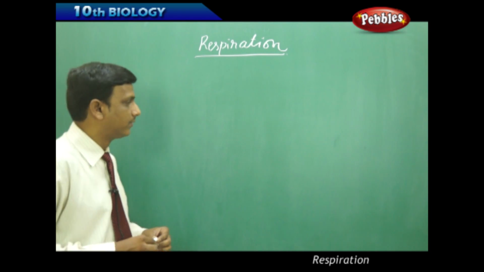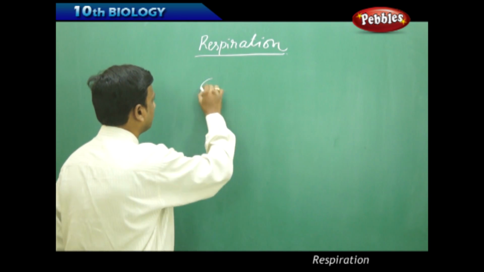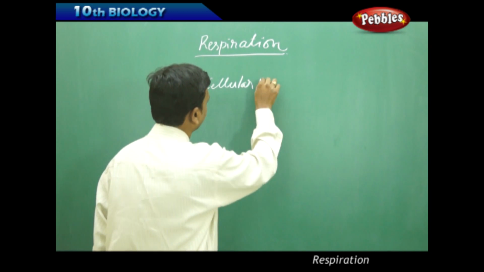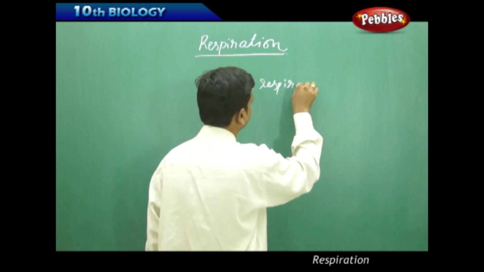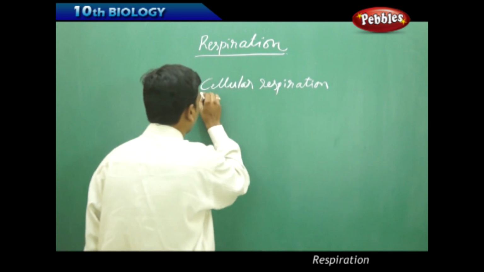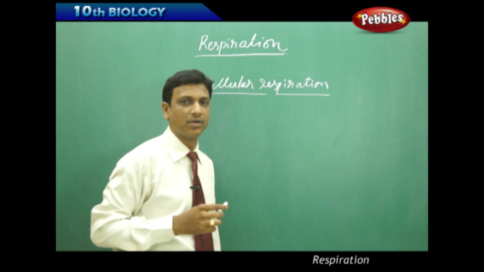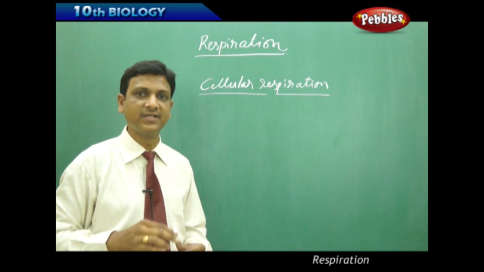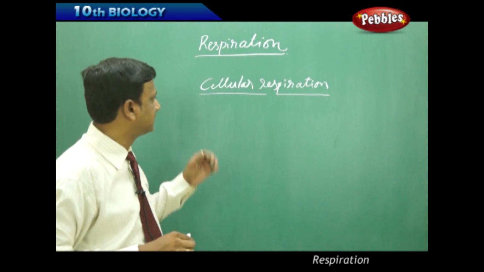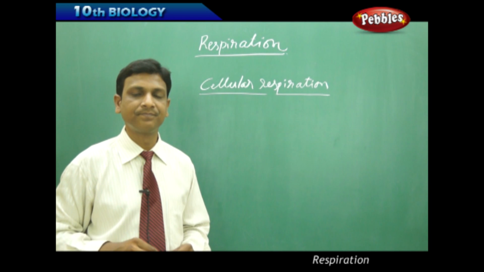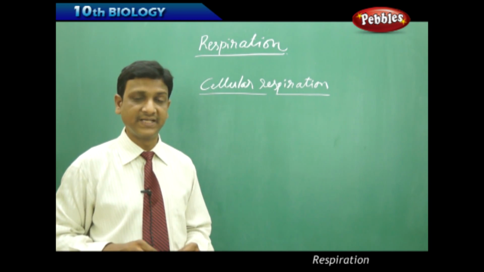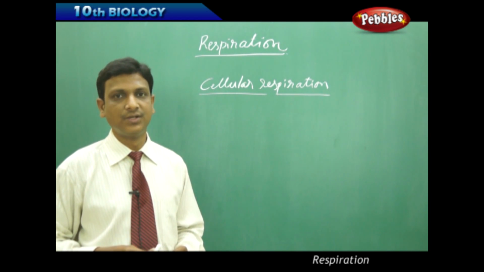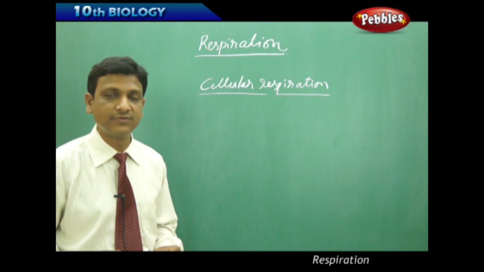Okay, now let us discuss the major, the important part of respiration, cellular respiration. Why am I calling this an important part of respiration? Because the main objective of respiration is fulfilled at this stage, that is, cellular respiration. It is the process in which energy is released from food components like glucose. So release of energy is the main objective of respiration.